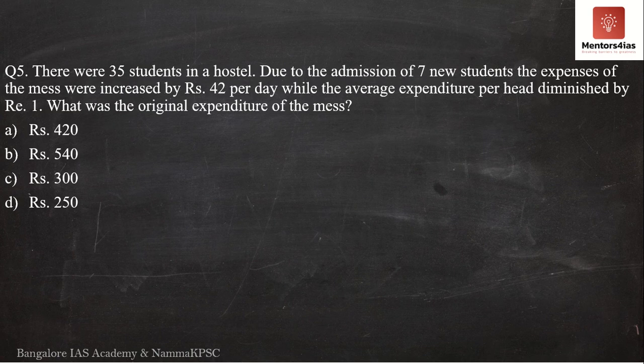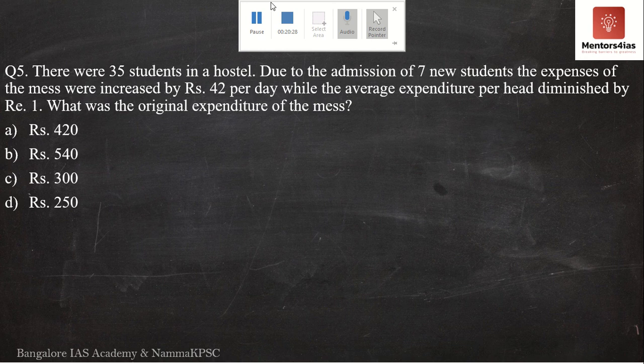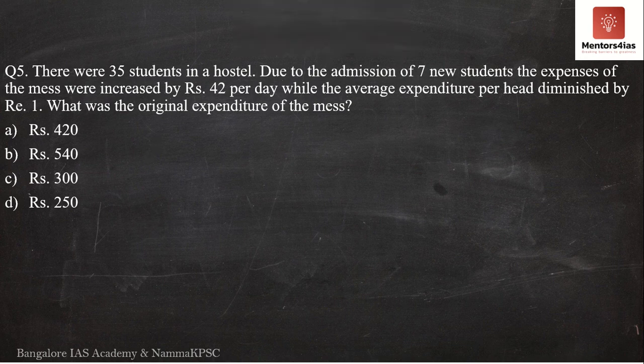Question number 5. We are now moving over to the fifth question. It says, there were 35 students in a hostel. Due to the admission of 7 new students, the expenses of the mess were increased by rupees 42 per day, while the average expenditure per head diminished by rupee 1. What was the original expenditure of the mess?